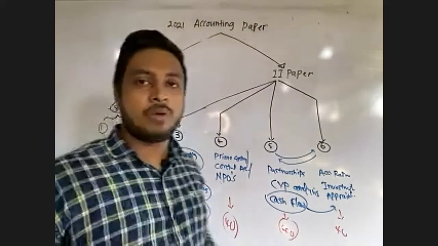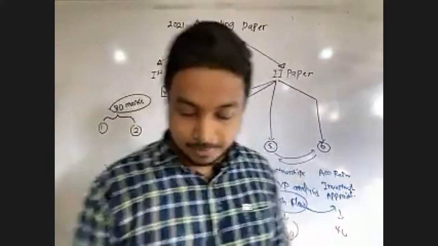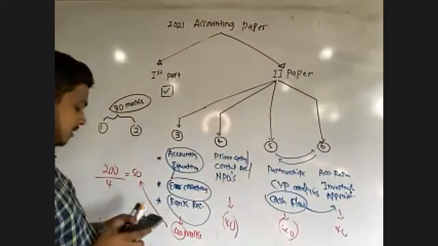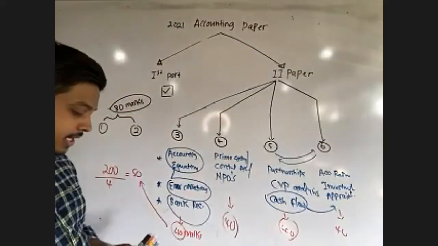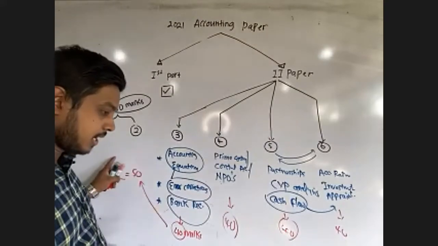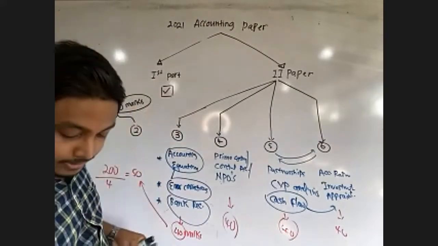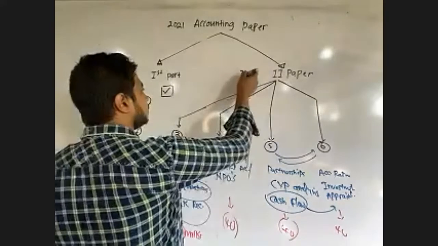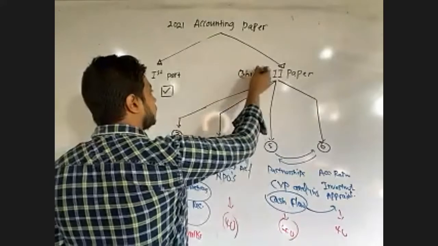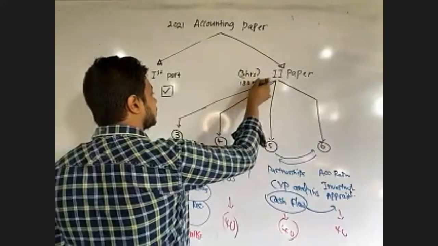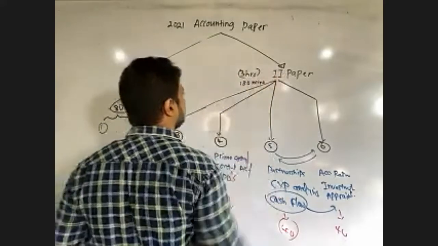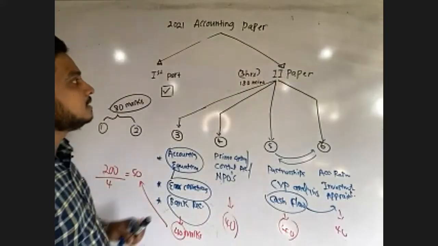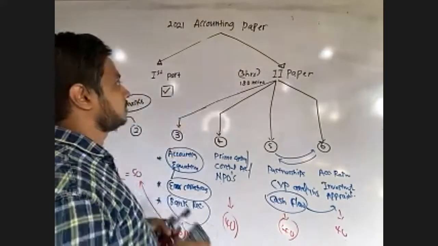So how can we manage time with these papers, these questions? Let's take the 200 marks. The second paper is having 3 hours. That means 180 minutes. You will get 180 minutes in the second paper, 3 hours.